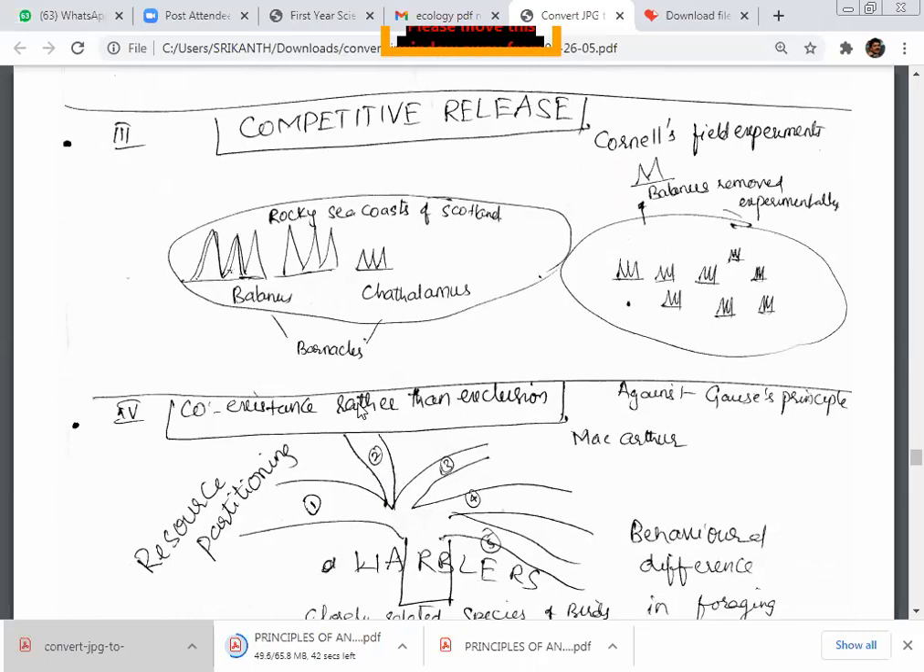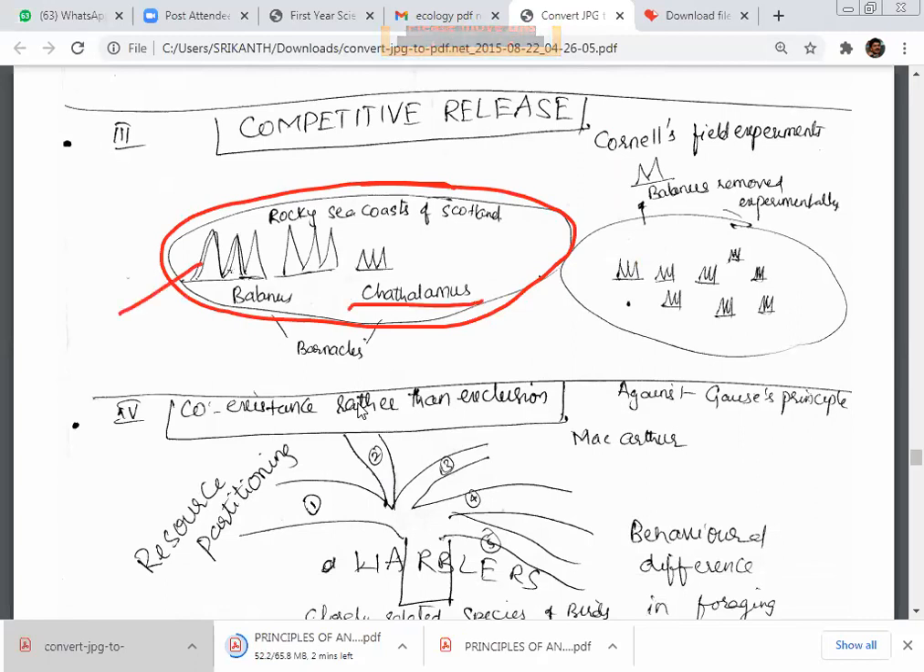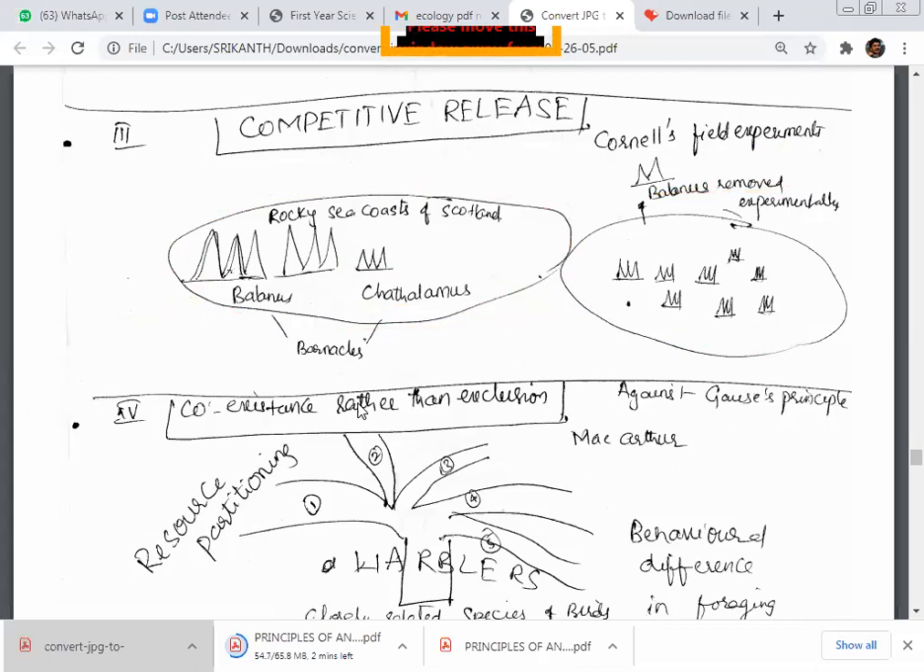Next, competitive release. One of the best examples is the rocky sea coasts of Scotland. There are two types of barnacle. The bigger one is Balanus and the smaller one is Chthamalus. The Connell field experiment says that when we remove Balanus, the Chthamalus number increases. Just see the difference: the Chthamalus number is less because of Balanus, and it increases because of the removal of Balanus. What do you say? Competitive release. Who gets released? Chthamalus. From whom are they released? Balanus.